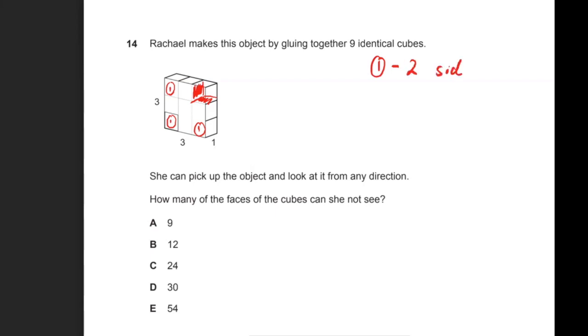Okay, now for the type 2, I can call them these ones which are on the edge. Okay, so for these ones, there are a few that you cannot see. So I'll rub that out and show you. So for these ones, if I draw in the sides, there's the one that's there.